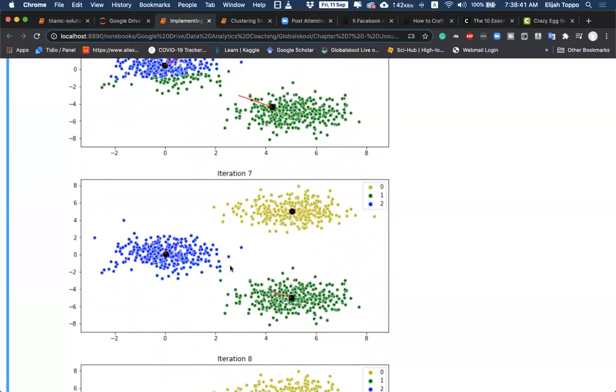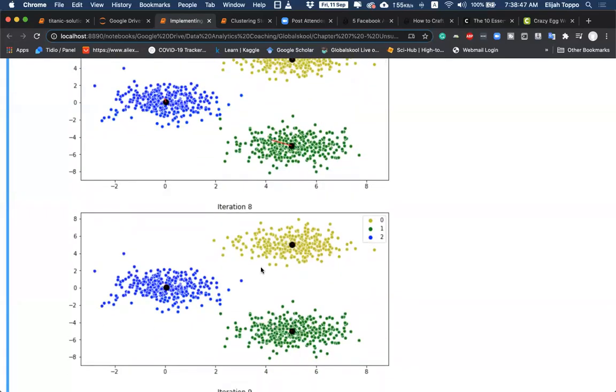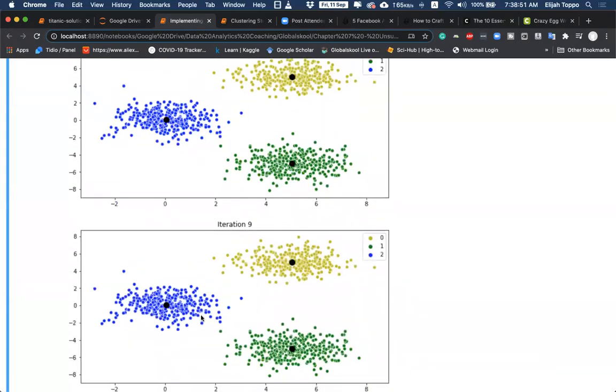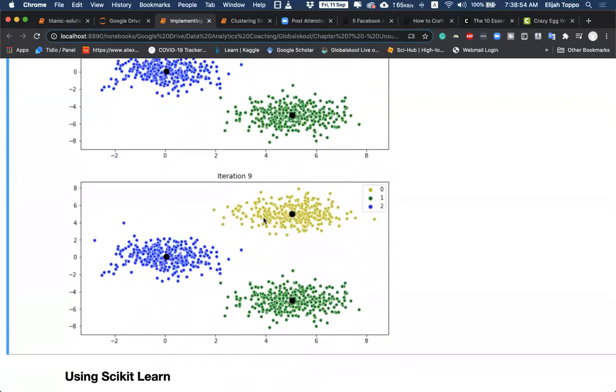In iteration 7, we are almost divided rightly into 3 clusters. Iteration 8, we verify that some things will change. Iteration 9, it says it is not changing anymore, so we stop.